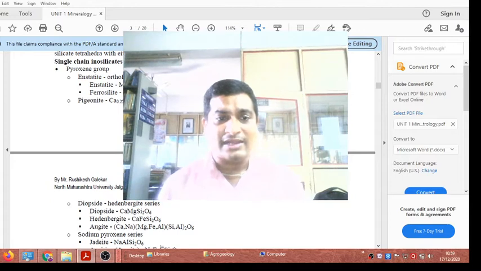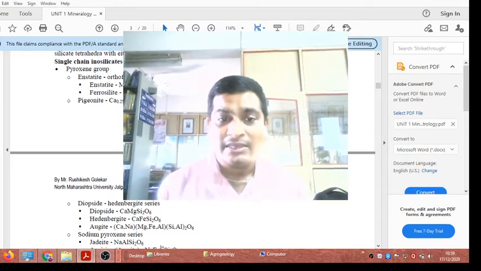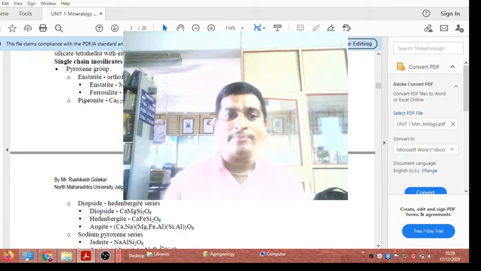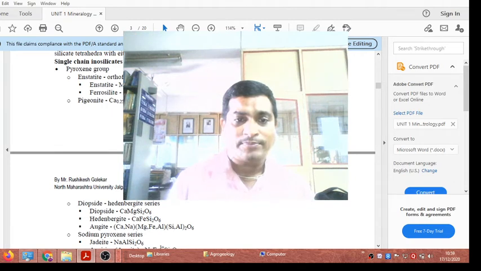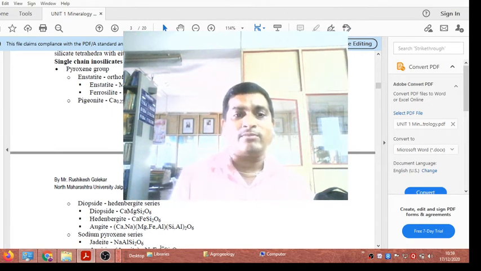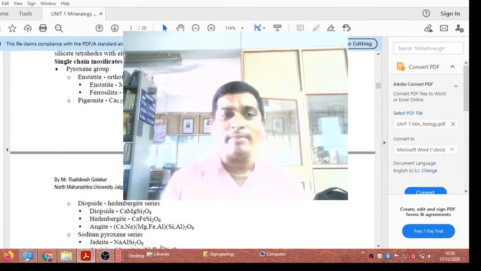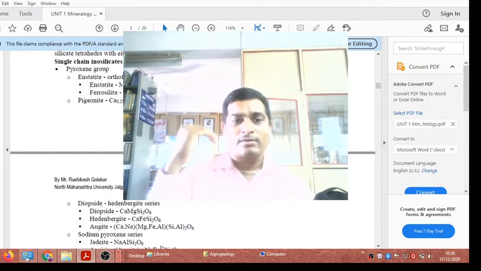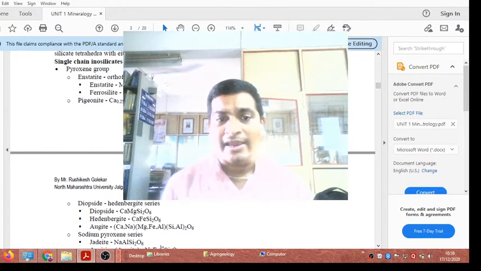Okay, then another series is diopside and hedenbergite. Here the silica and oxygen ratio is again 1:3, and CaMgSi2O6 is the chemical composition of diopside. Calcium along with magnesium is called diopside. Only the presence of magnesium is called enstatite. If calcium is present with iron, it means ferrosilite; some portion of the ferrosilite and some portion of the diopside is called hedenbergite. Another one is augite.